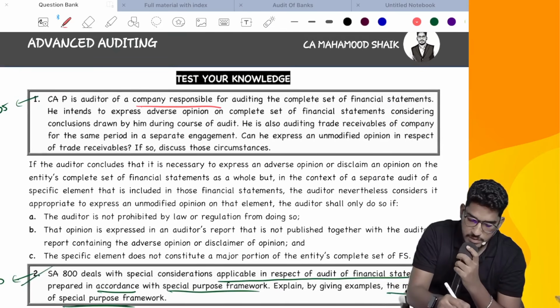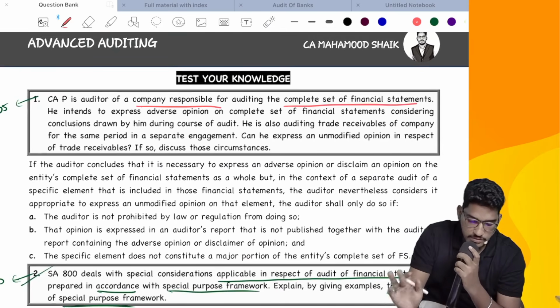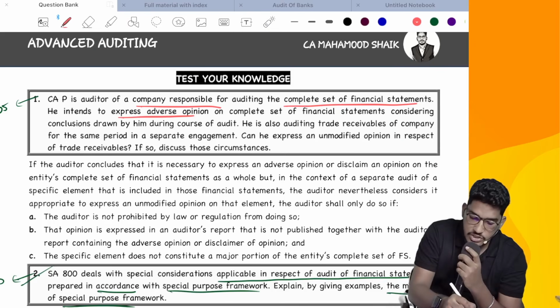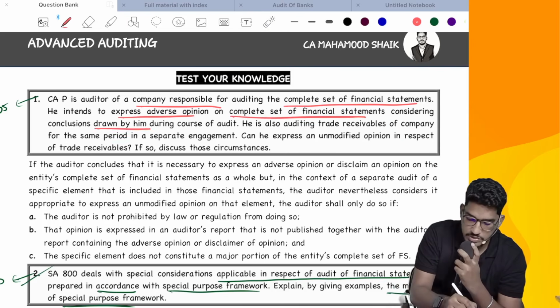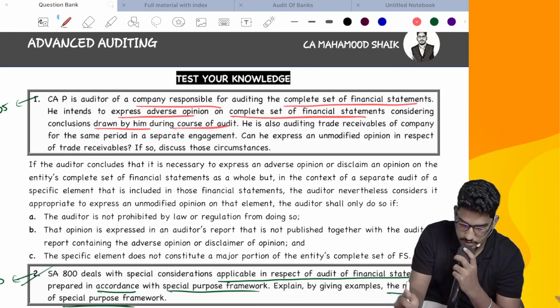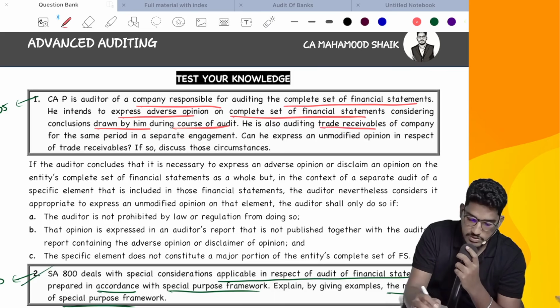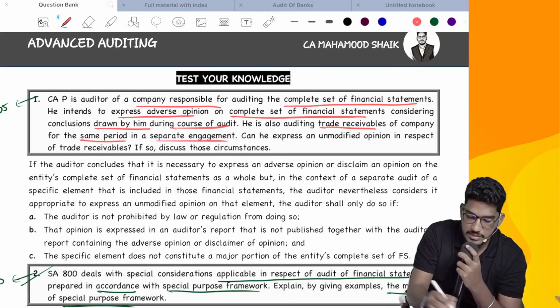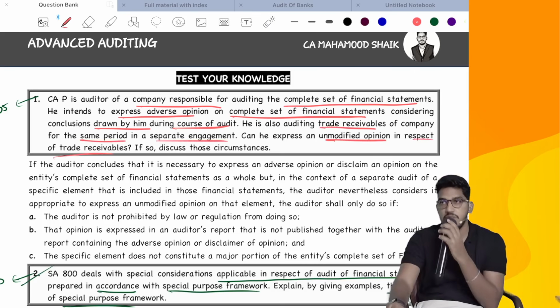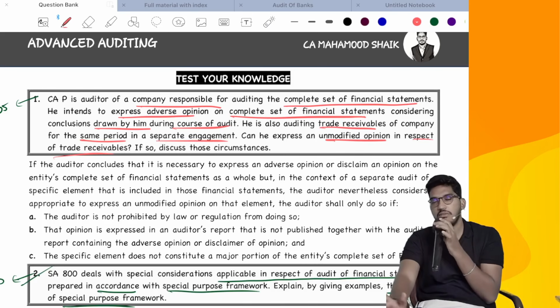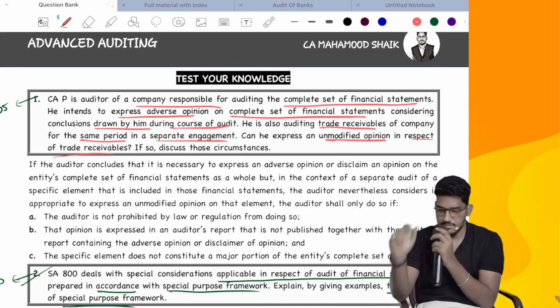CAP is an auditor of a company responsible for auditing the complete set of financial statements. He intends to express an adverse opinion on the complete set of financial statements, considering conclusions drawn by him during the course of audit. He is also auditing trade receivables of the company for the same period in a separate engagement. Can he express an unmodified opinion in respect of trade receivables? Generally, no. However, when it is permitted, there are 3 exceptions. So that is how you are supposed to write the answer. Next.